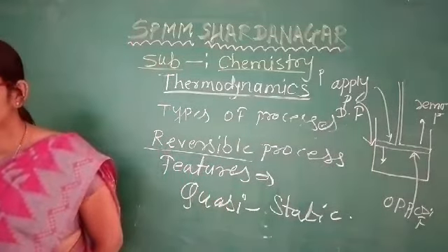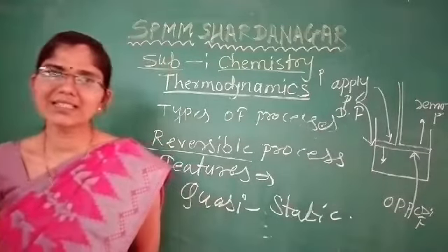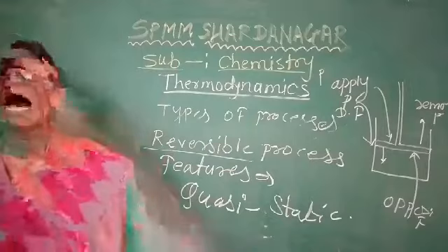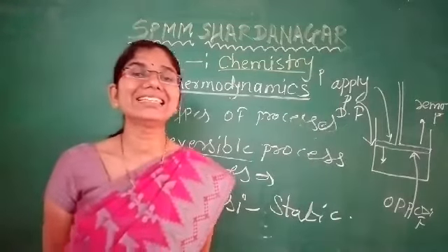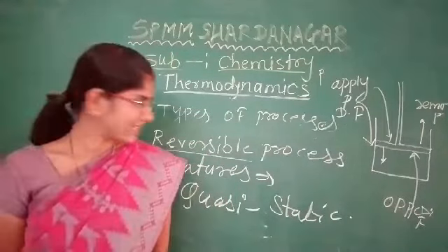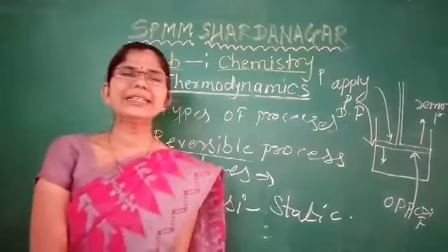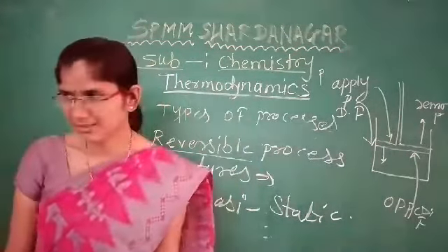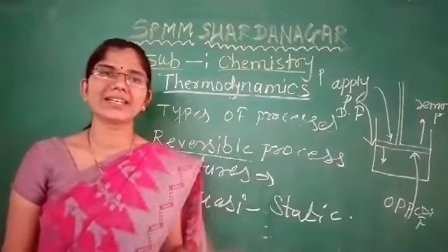The reversible process is hypothetical, non-spontaneous. Here we have a new word: the reversible process is hypothetical, means it is ideal. Hypothetical, ideal and non-spontaneous.